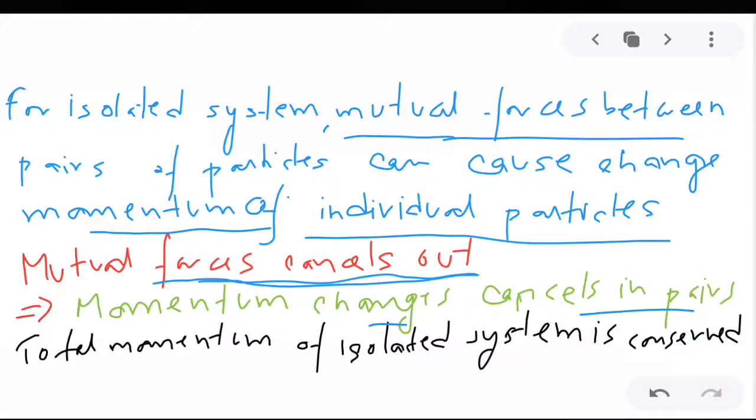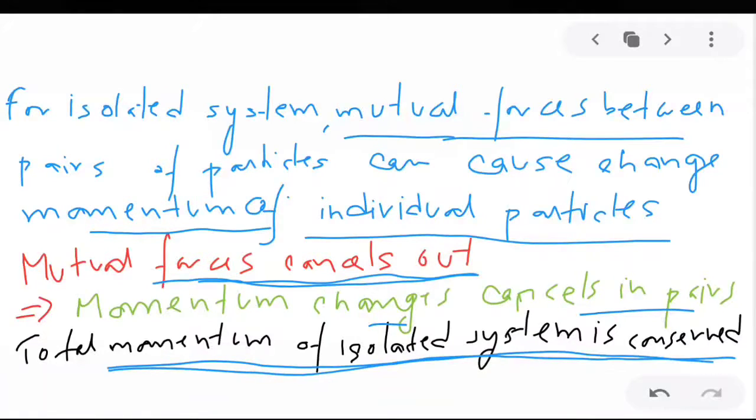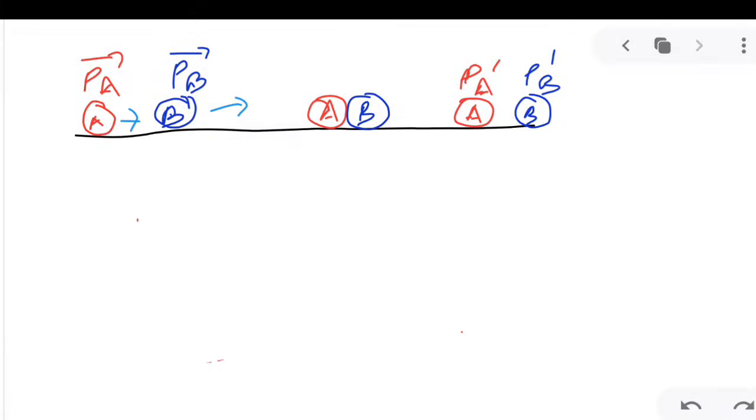That is why we say that the total momentum of an isolated system is conserved. If you calculate the total change in momentum of the individual particles, they will cancel in pairs, and hence the total momentum of an isolated system is conserved. Now let us see one more example with regard to this concept.